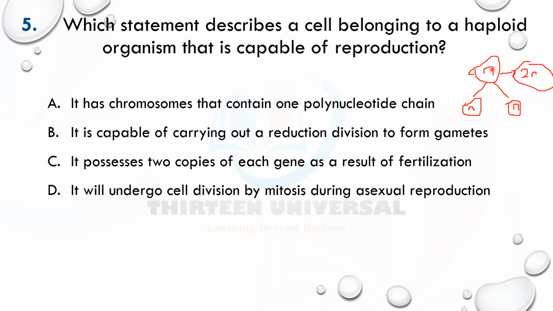So this is mitosis because this is the parent cell. Mitosis produces genetically identical daughter cells, right? These two cells are genetically identical, they have the same chromosome number as the parent, they have the same genes. Okay, so the answer is D. All right, quickly let's go to the next question.